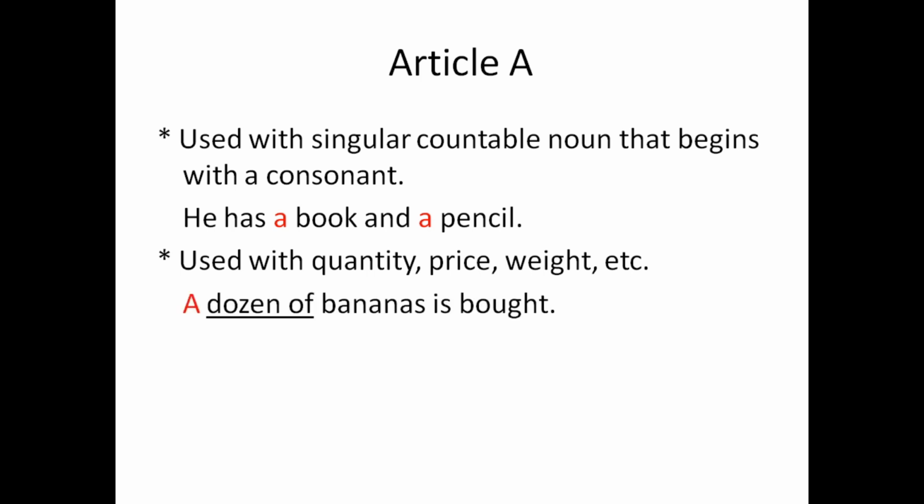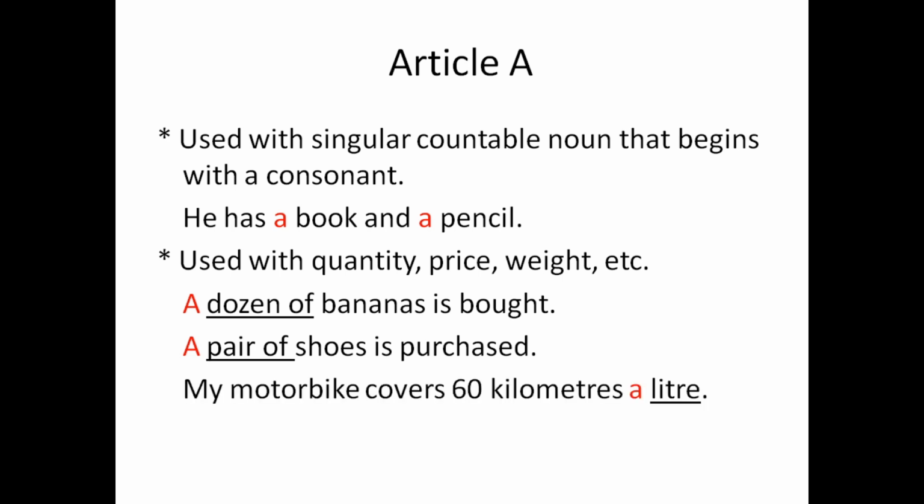Article a is also used with quantity, price, weight, etc. Let us see with the help of a couple of examples. A dozen bananas is bought. A pair of shoes is purchased. Here a shows a group, a quantity of bananas, a pair of shoes; we used article a to represent a quantity, weight or price. My motorbike covers 60 kilometers a liter, using a liter of petrol.